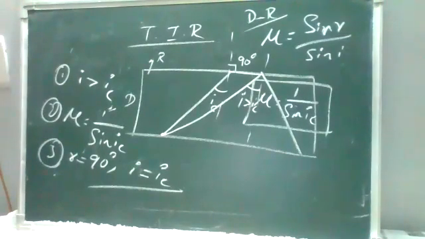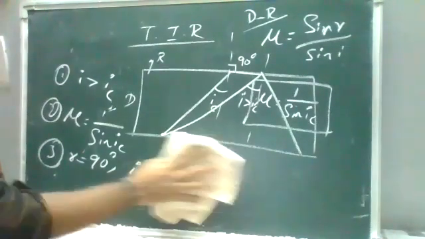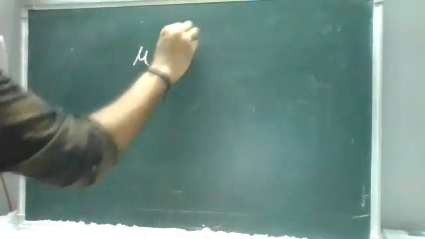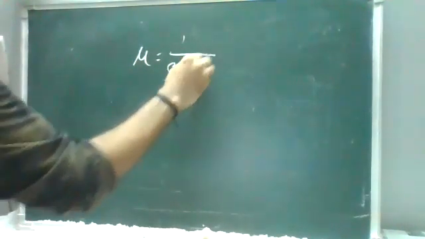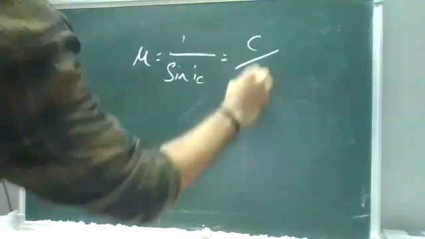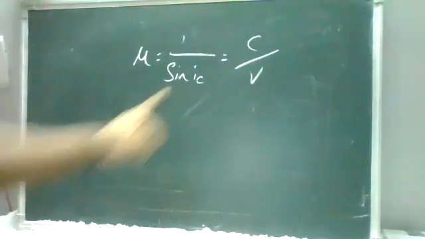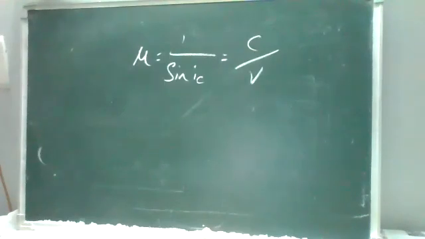Others? I will tell you how to do it. If you don't know, please note down that formula. So the relation is mu is equal to 1 by sine IC. This you know. Which is nothing but c by v. We need to find v. If you relate these two, we can find the relation. So v is equal to 1.5 into 10 power 8. Okay sir, got it. So note down the answer. This is your relation.